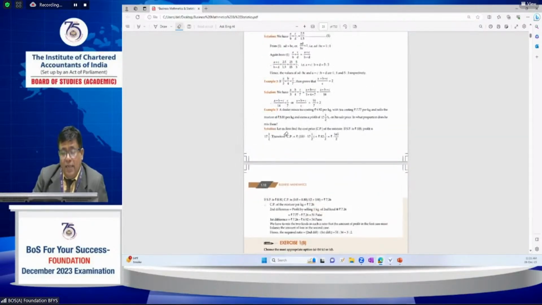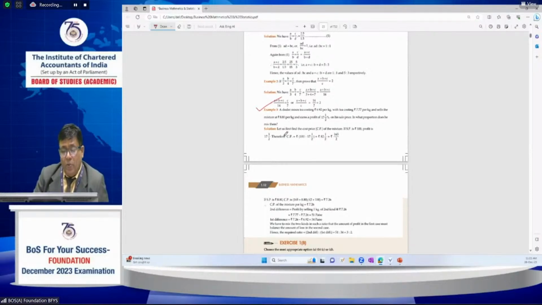Look at this example: a dealer mixes two types of rice costing 6.92 per kg and 7 per kg, and sells the mixture at 8.8 per kg.